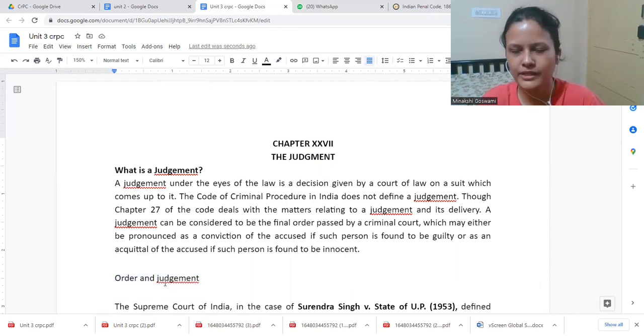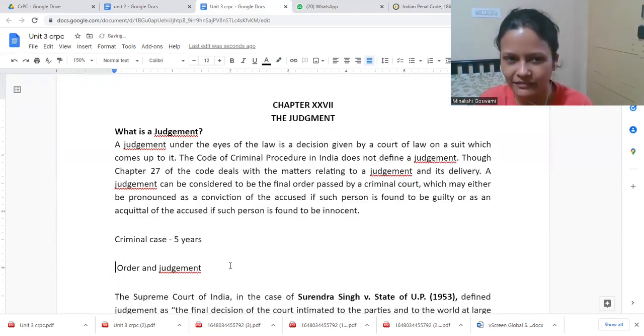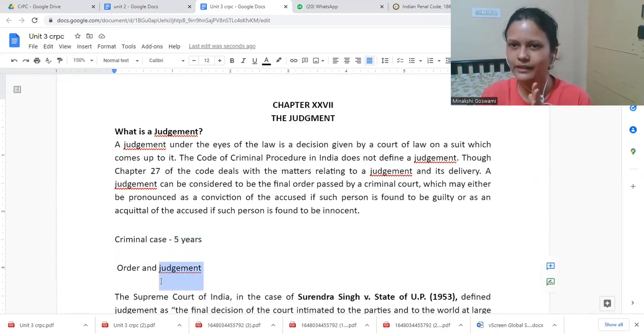Okay. So order and judgment, both are given by the judge who is deciding the matter. Order is nothing but something that may happen in between. Take for example a criminal or civil case, whatever it is, that continues for maybe 5 years. After 5 years, when the case finally ends, that time only judgment would come. Judgment as in the court has finally decided. The final verdict the court has given: this is what we have decided, we are concluding the case. That is judgment.